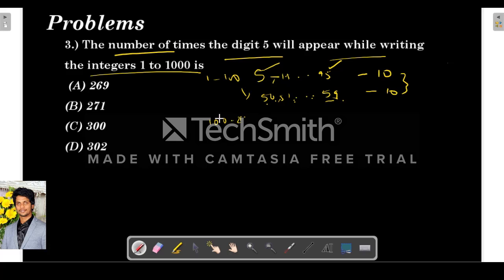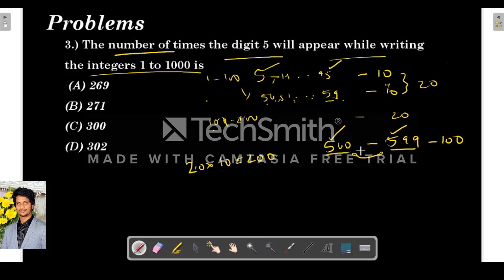Again the same with 101 to 200, it will also come 20 times. Like that till 1000, it will come 20 into 10, which is 200, right? But if you observe, from 500 to 599, the 5 will come in the hundreds place 100 times. Simple. 500 to 599 there will be 100 numbers, right? So 5 will come at the hundreds place 100 times, which is an extra 5. So you have to add 100 again. So in total, how many times is the digit 5 appearing? 300 times.